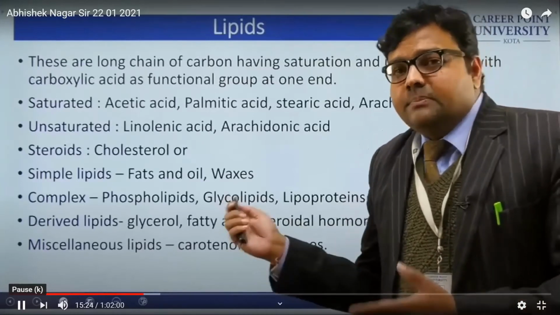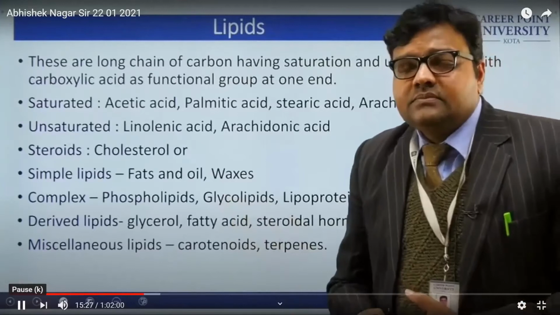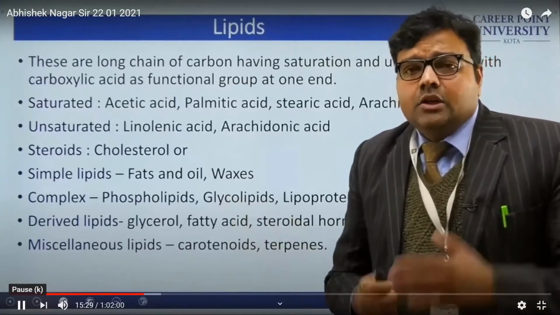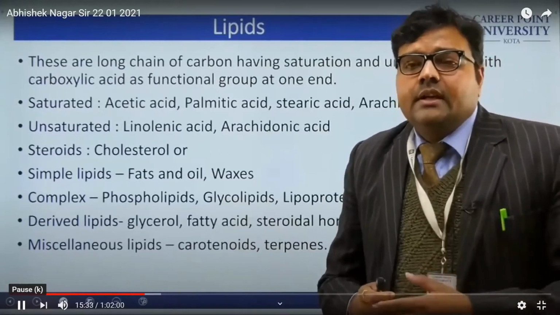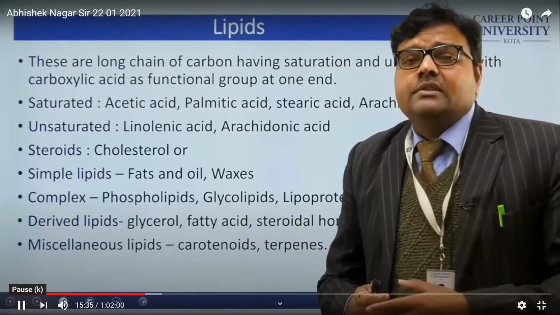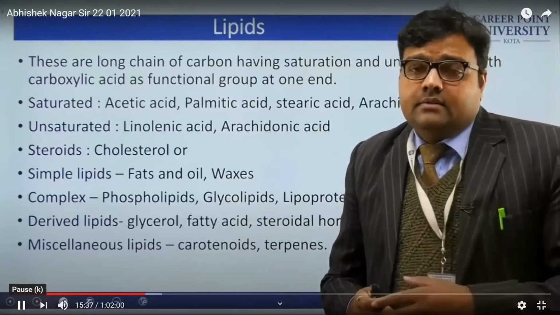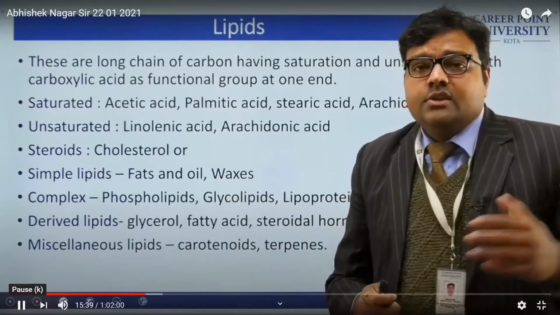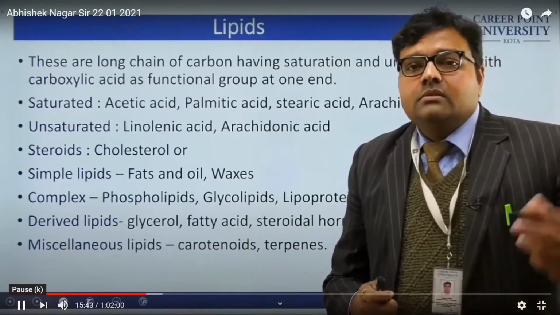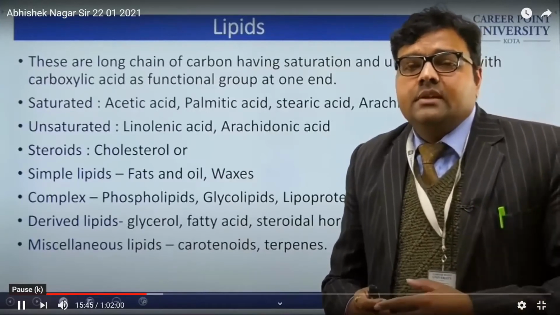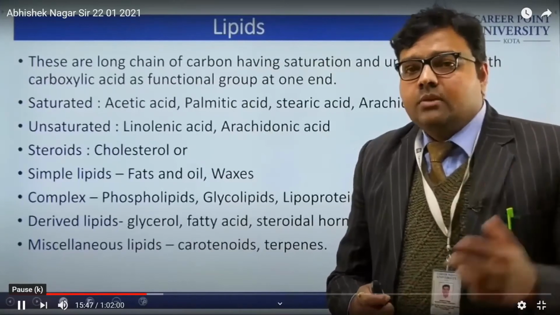So in simple terms we can say that lipids are a long chain of carbon which may be saturated or unsaturated, having a carboxylic group at one end. Okay, so a long chain of carbon is there. It may contain all single bonds or at some places double bonds, and a carboxylic group.